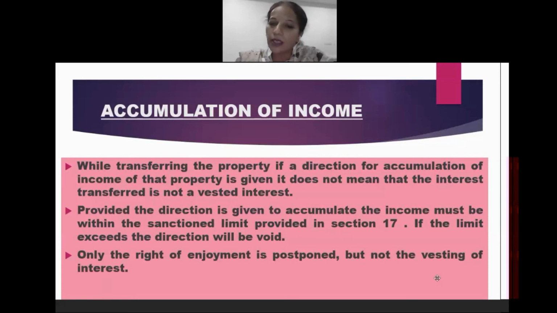So till the time the direction for accumulation of income is within the permissible time limit, we would say there is only a postponement of the enjoyment, and not the postponement of vesting of interest. In fact, it is already the vesting of interest. The transferee already has a vesting of interest. The only thing is he has to accumulate the income for a particular time period as directed by the transferor.